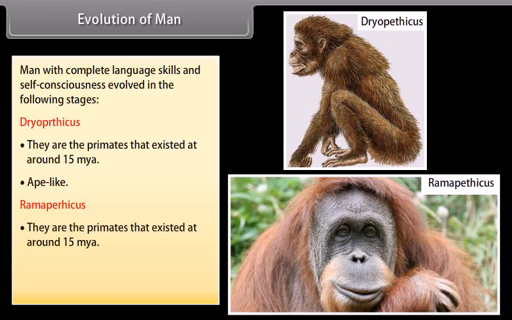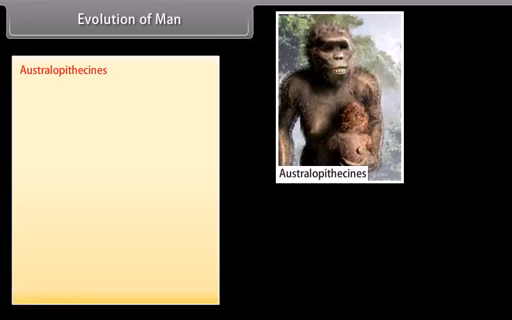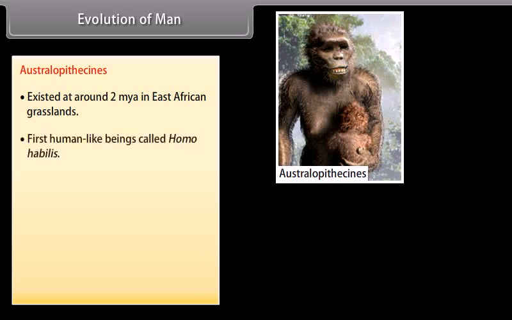Ramapithecus were primates that existed around 15 million years ago, man-like, walked upright and were about 4 feet tall. Australopithecines existed around 2 million years ago in East African grasslands. The first human-like beings were called Homo habilis. Brain capacity was 650 to 800 cc.